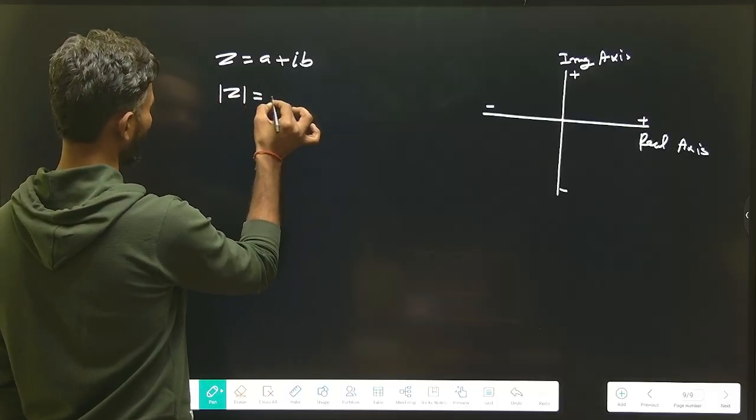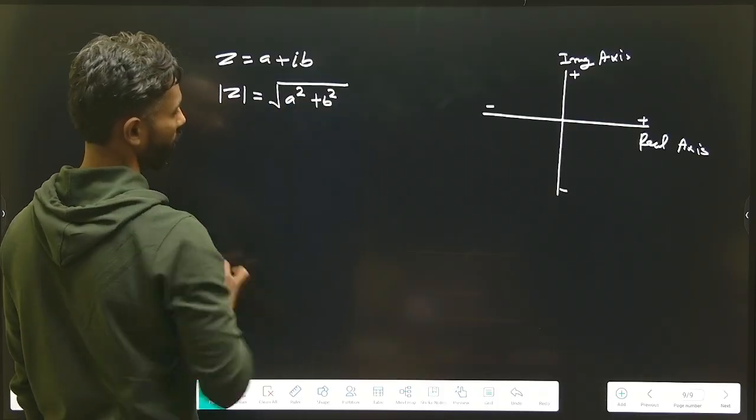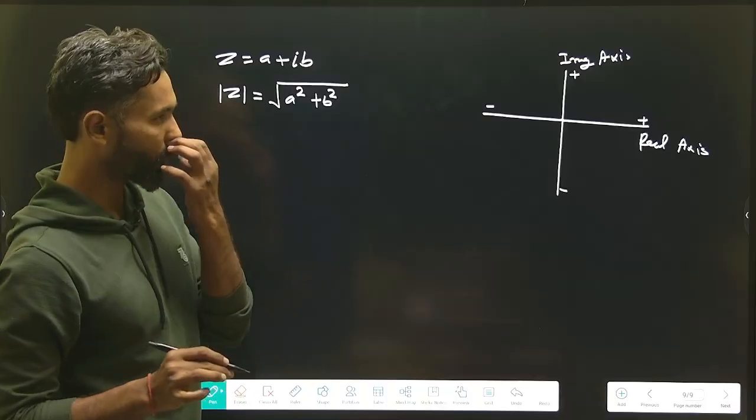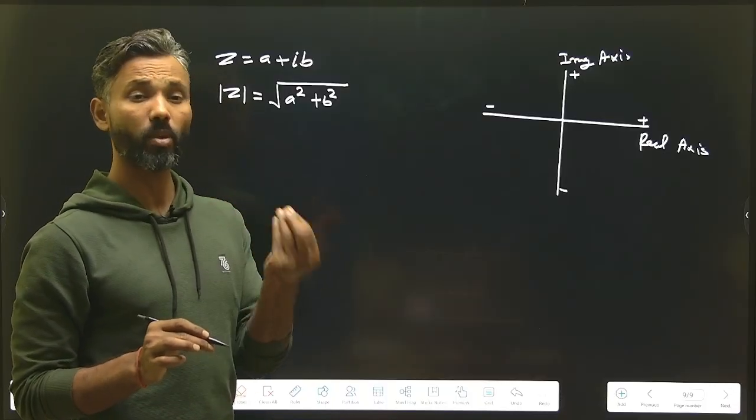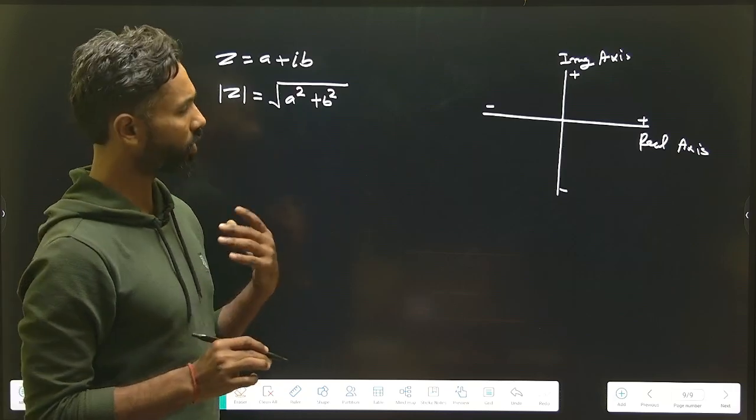It will always be equal to under root of a square plus b square. Okay, under root of real part square plus imaginary part square. It will always be equal to this. Okay, and how to calculate this? We will